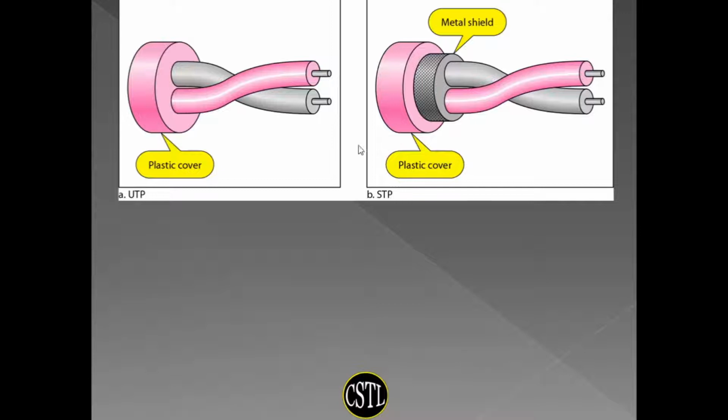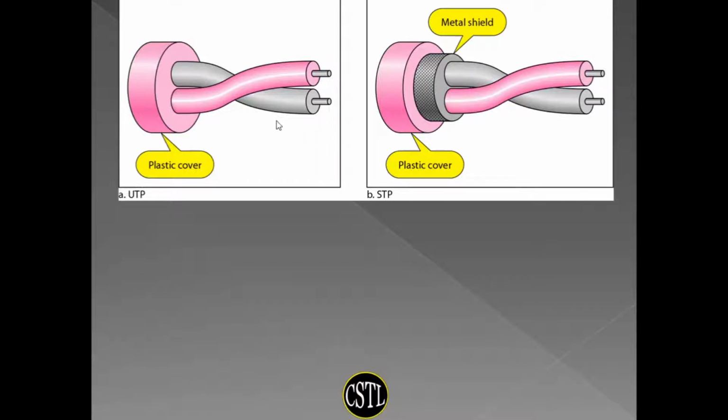So this is the structure of UTP and STP. This is the UTP. This is the inner part, that is the conductor, copper. This is the plastic, and there is another outer part, the plastic cover. The structure of STP is the same, but there is some extra shield. Metal shields are used for more protection. The more common type of twisted pair cable is the UTP, and STP is used in IBM machines.